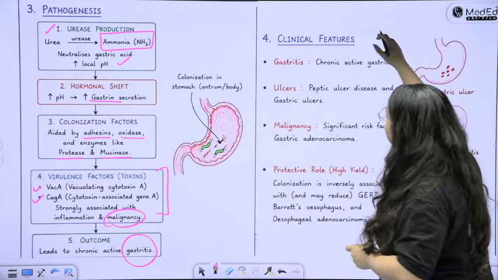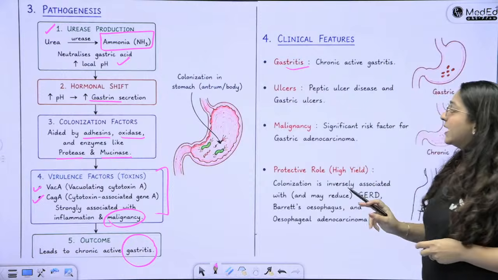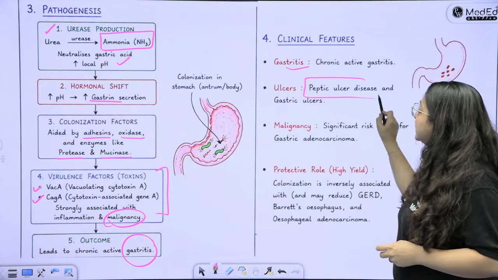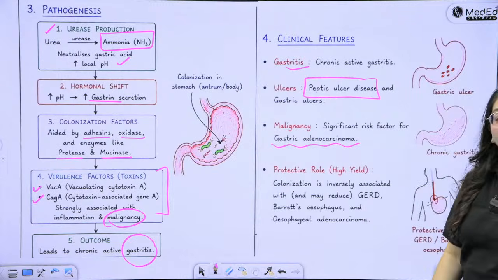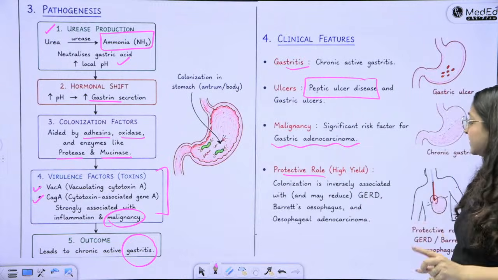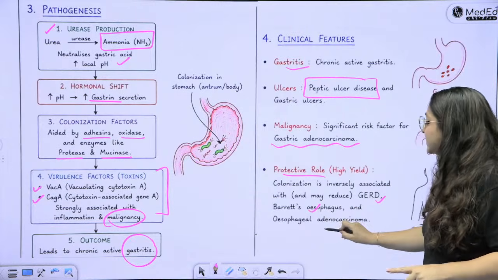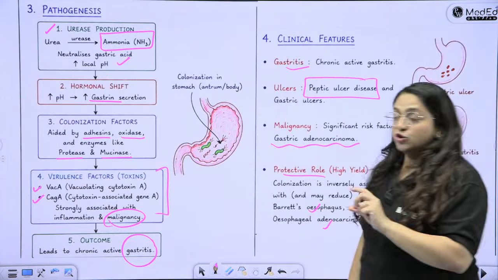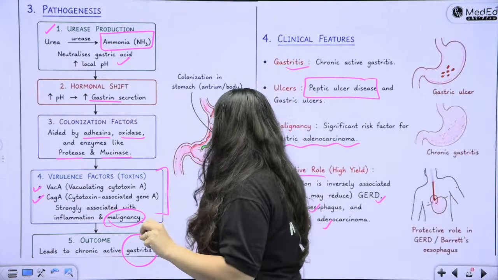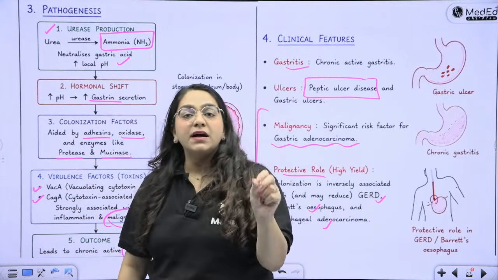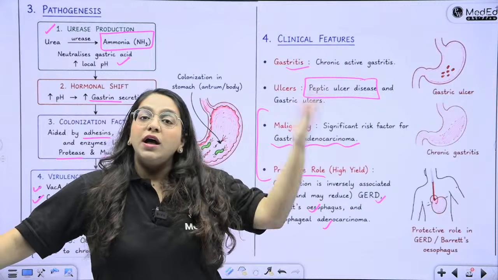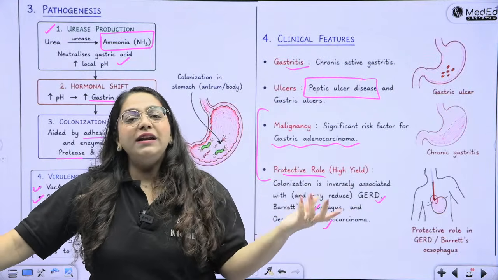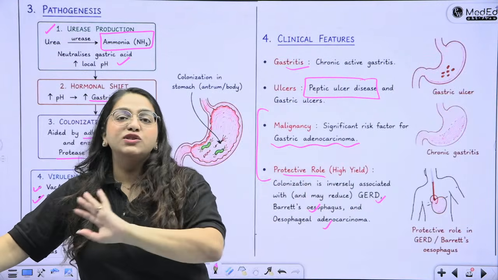Now clinical features are gastritis, especially chronic gastritis, the peptic ulcer disease, significant risk of gastric adenocarcinoma. However, it has a protective role against GERD, Barrett's esophagus and esophageal adenocarcinoma. So basically it depends upon which part of the stomach the bacterium is colonizing, whether it will turn into gastric carcinoma or it will in fact turn protective against esophageal carcinoma.